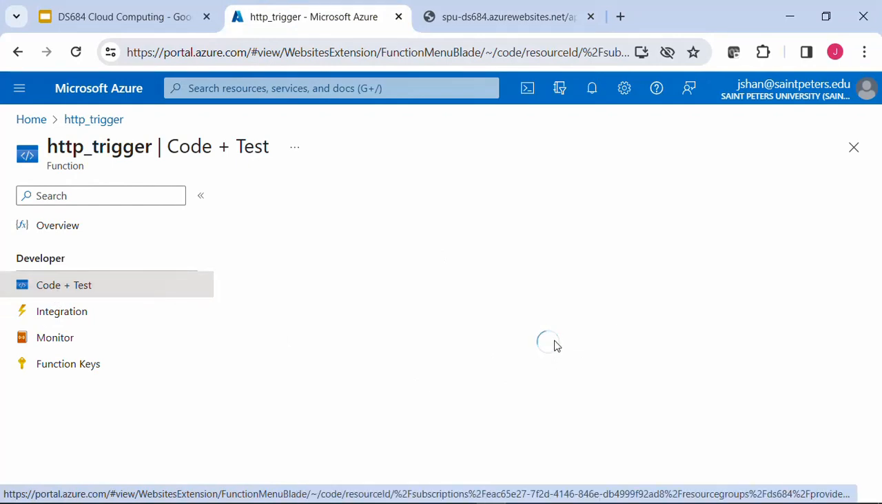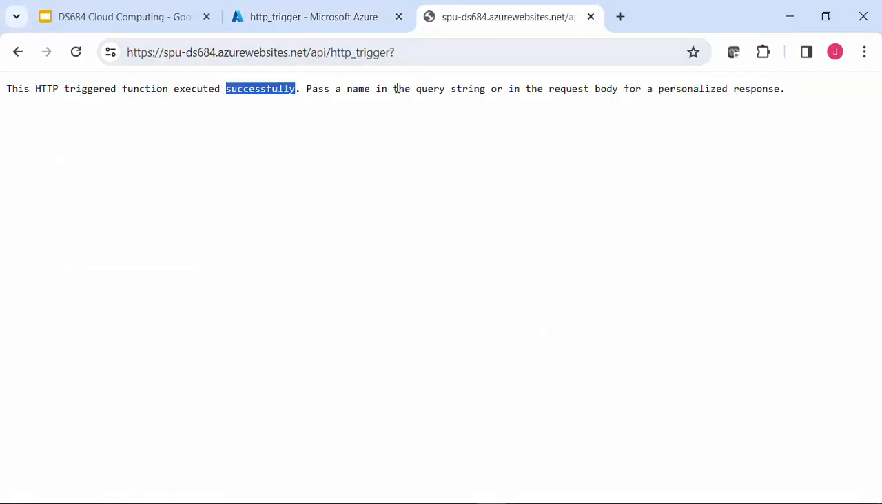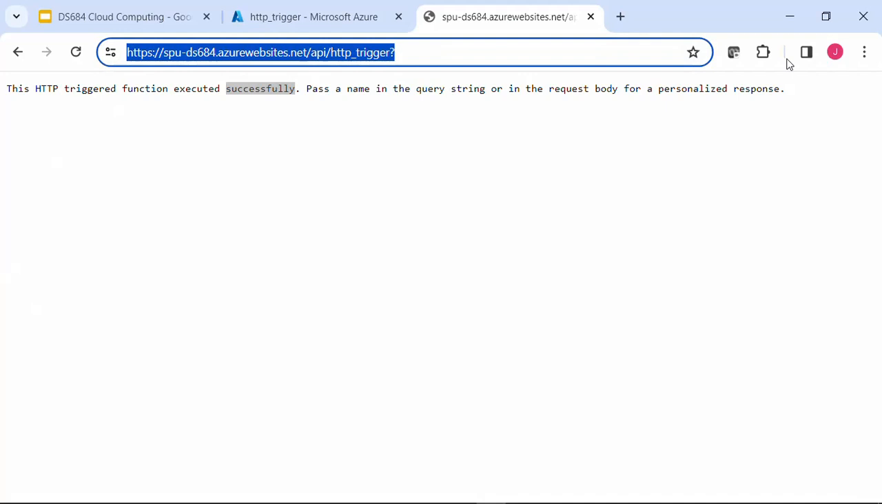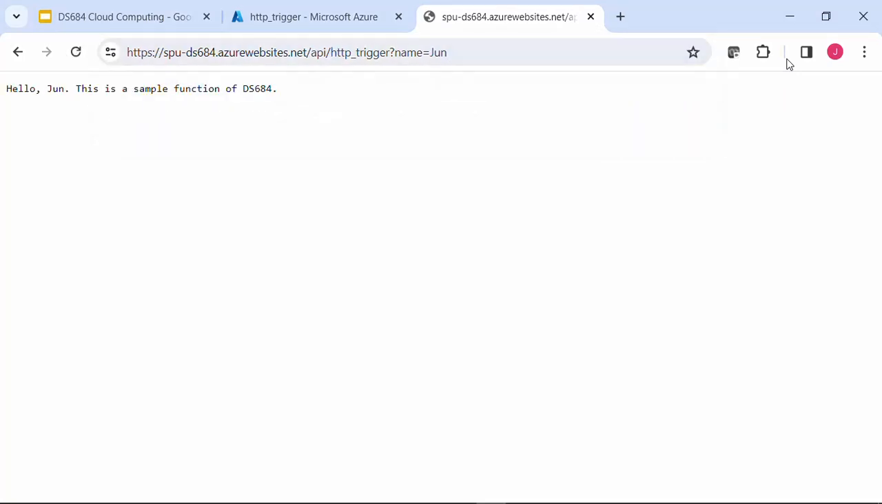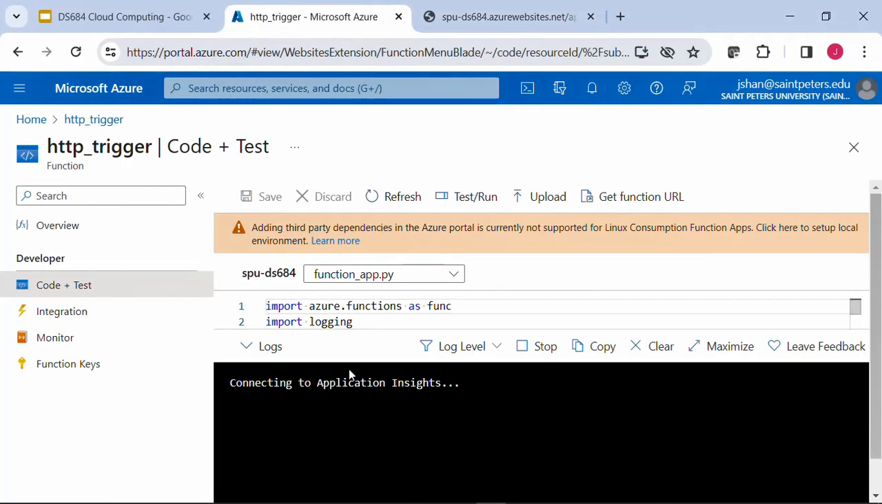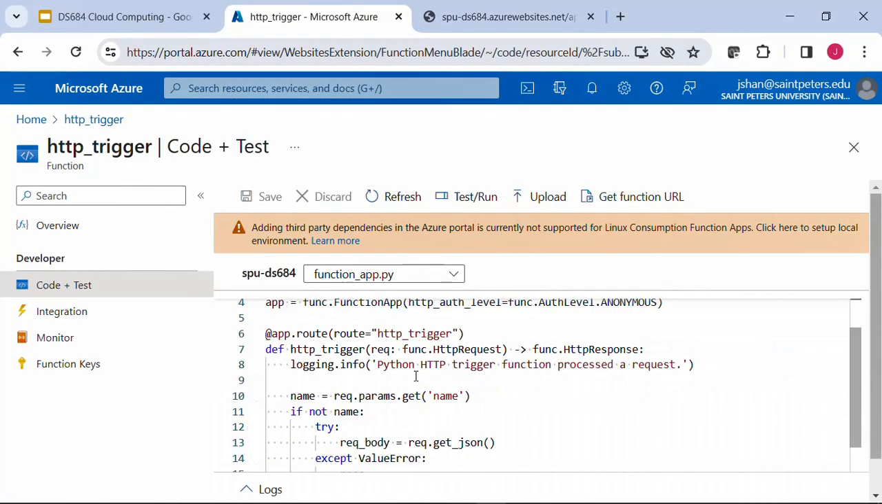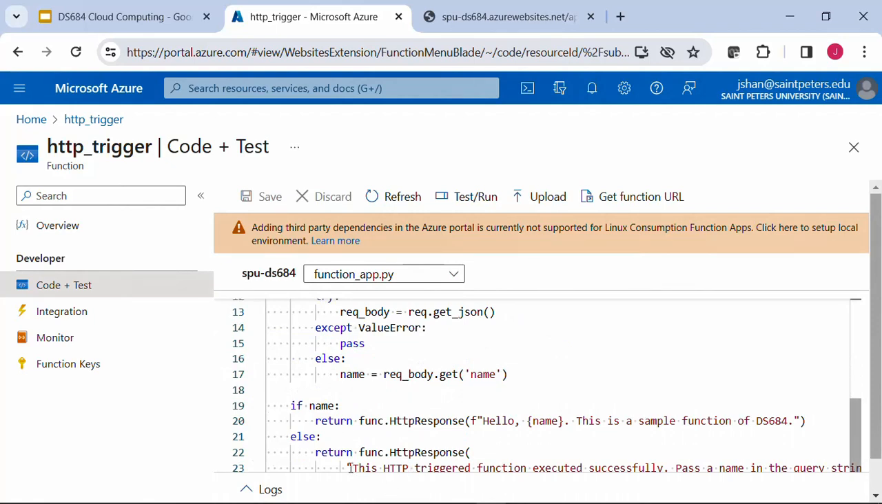But let's just say I put a name here, this is what it returns. This is a sample function. This is apparently the updated code, right? And just to confirm, this is what we are looking for. This is the default answer when there's no name in the parameter. Okay, so much for this HTTP trigger function.